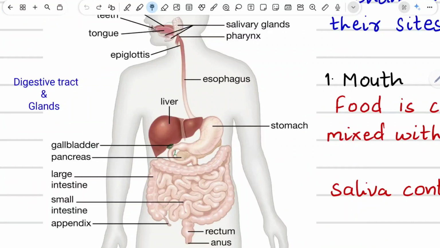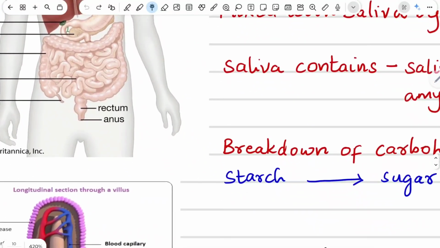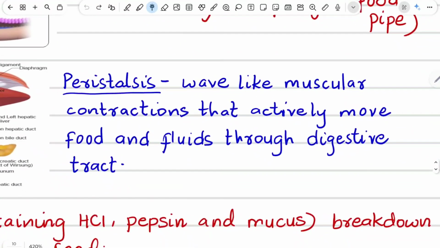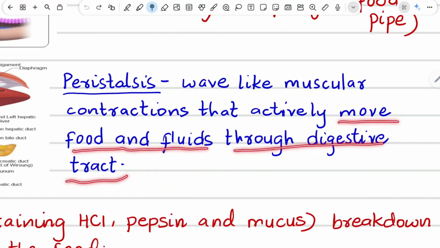So the food which is taken inside the mouth moves to the next part. And this movement of food in the digestive tract is possible due to peristalsis. And what is peristalsis? Peristalsis is wave-like muscular contraction which moves the food and fluids through the digestive tract.